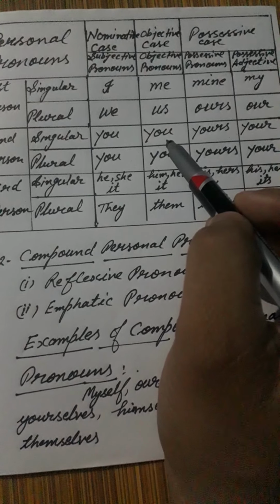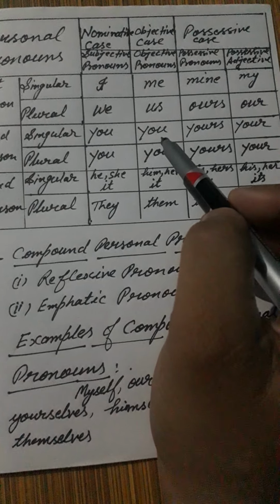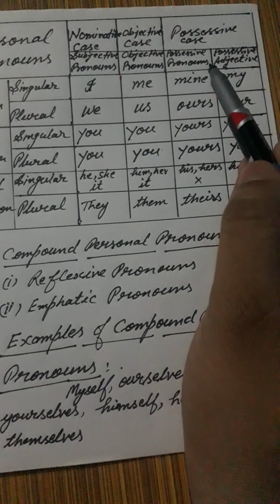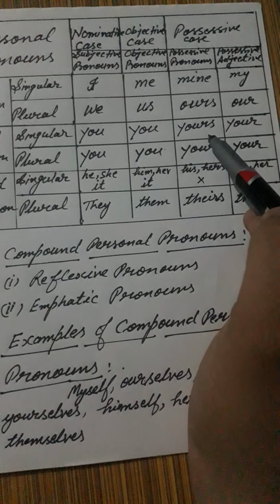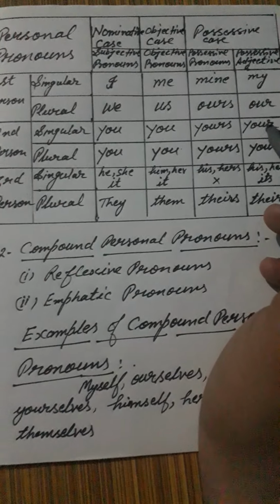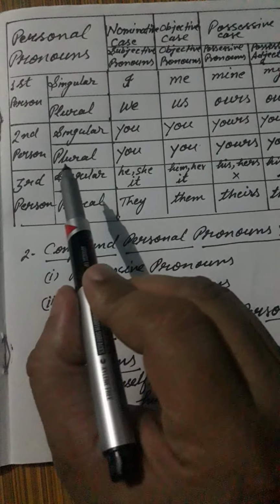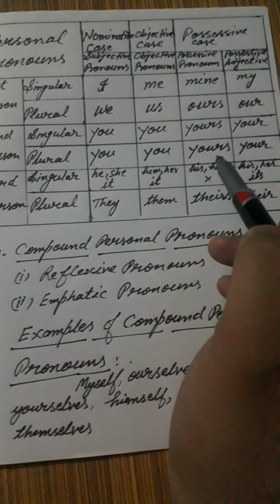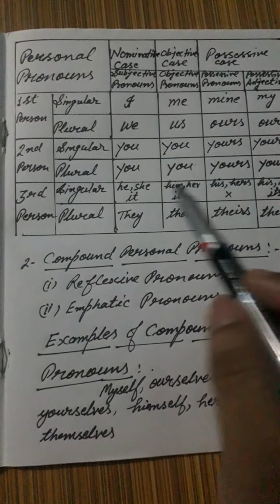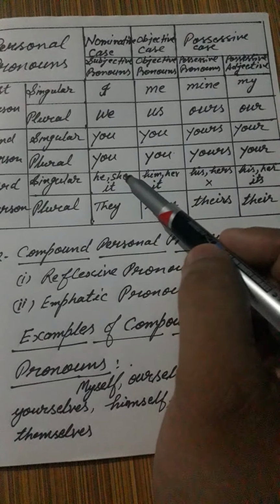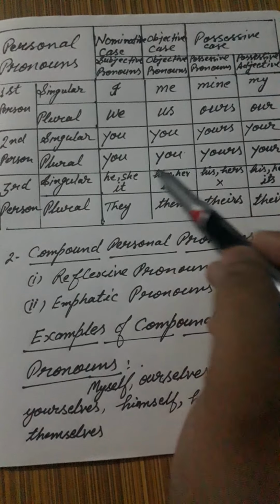You, objective case, known as objective pronoun. Yours, possessive case, possessive pronoun. Your, possessive case, possessive adjective. Plural you, yours, your. You can see the chart and you can understand these are the personal pronouns.